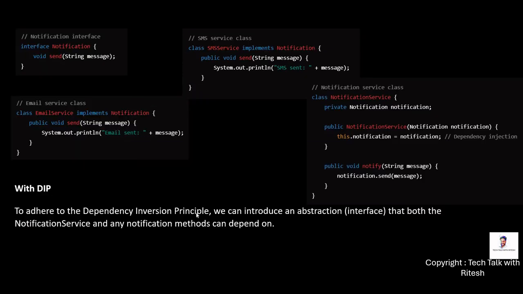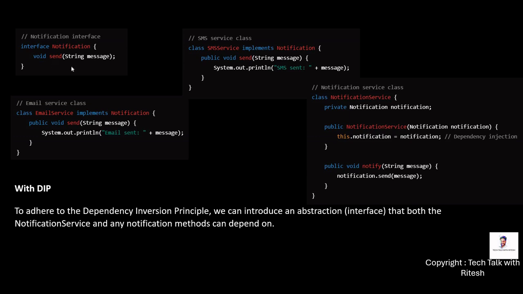To fix it, we should introduce an abstraction, or we should say an interface, that both the notification service as well as any notification method can depend on. So for example, we can create an email service and an SMS service. They both can implement this notification interface, and then the notification service will just invoke a generic method, send.